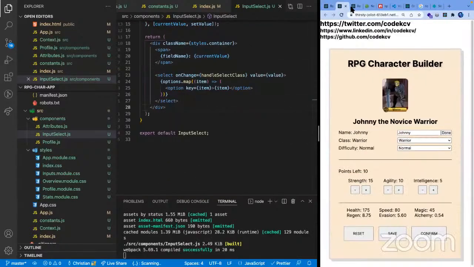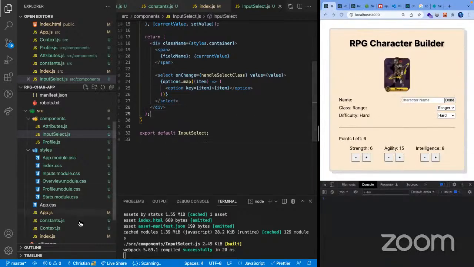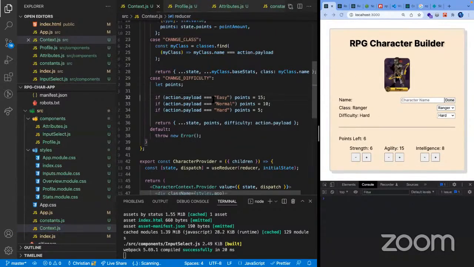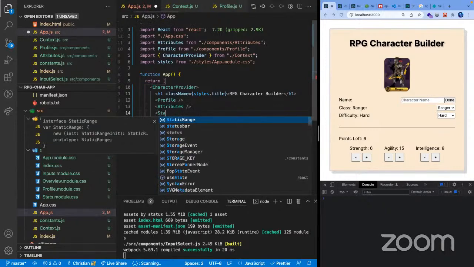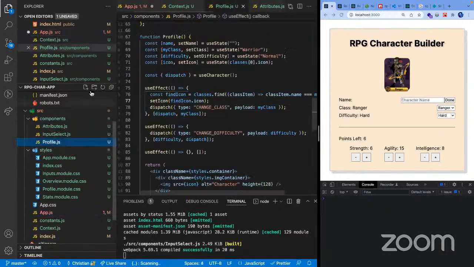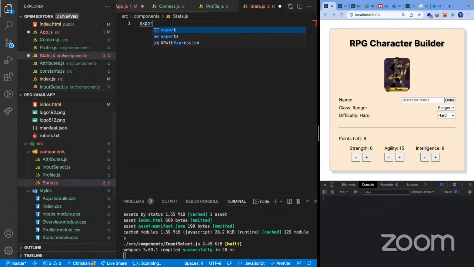The final thingy here, which would be this one, and this one's not complicated actually. We're just gonna consume the result of our context right here. So let's create that component, and this one should be pretty fast. Let's just call it stats, and then inside our stats.js, we're gonna go function.